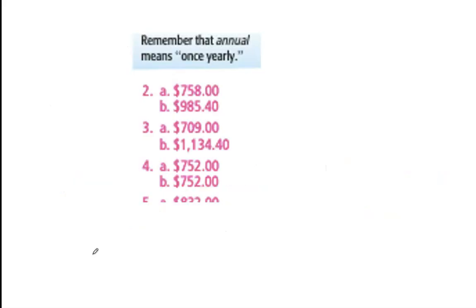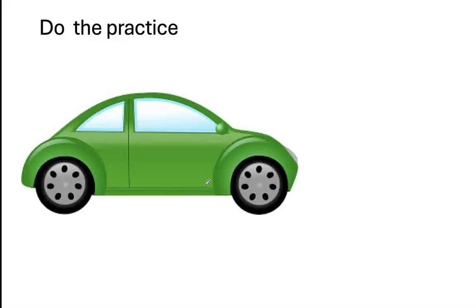Here are the answers for number 3 and number 4. So this would be your first answer, and then when you take this answer times the driver rating scale, you get this answer. So if you want to look at 3 and 4, see how you're doing. Okay, so now you can go ahead and do the practice.